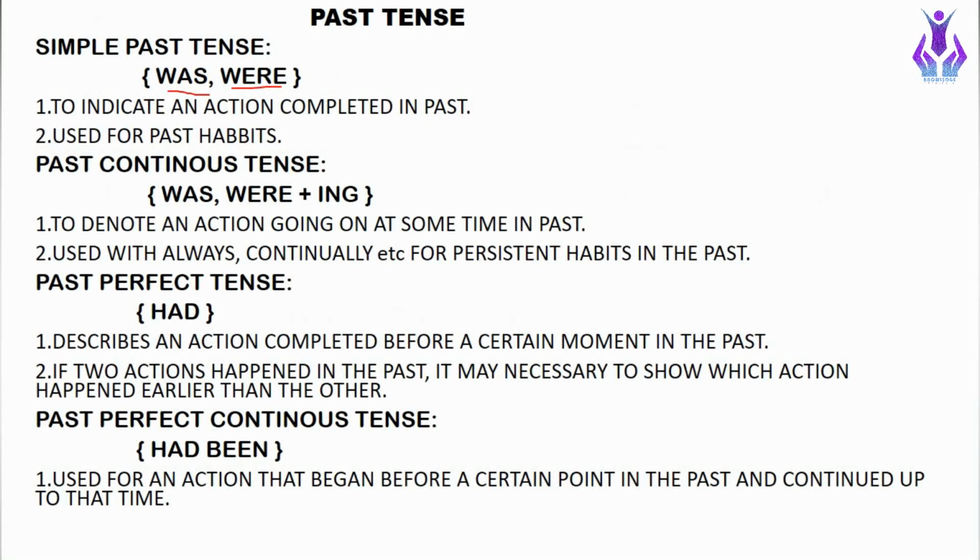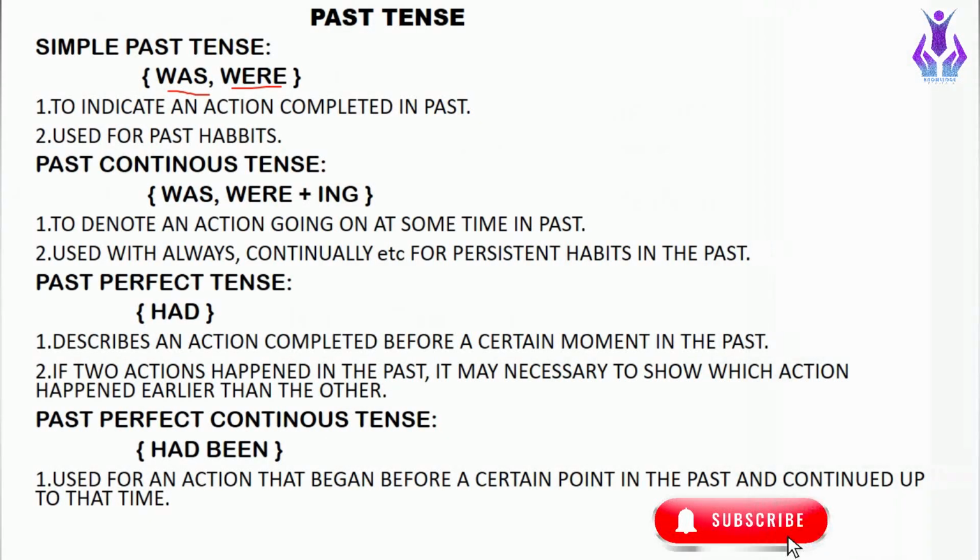So it was written in simple past tense. For example, she left school last year, or I received his letter a week ago. So these kinds of sentences. The next one is used for past habit. To explain a certain past habit we use simple past tense. For example, he studied many hours every day. So these kinds of sentences, the habits which were done in the past, come under the simple past tense.